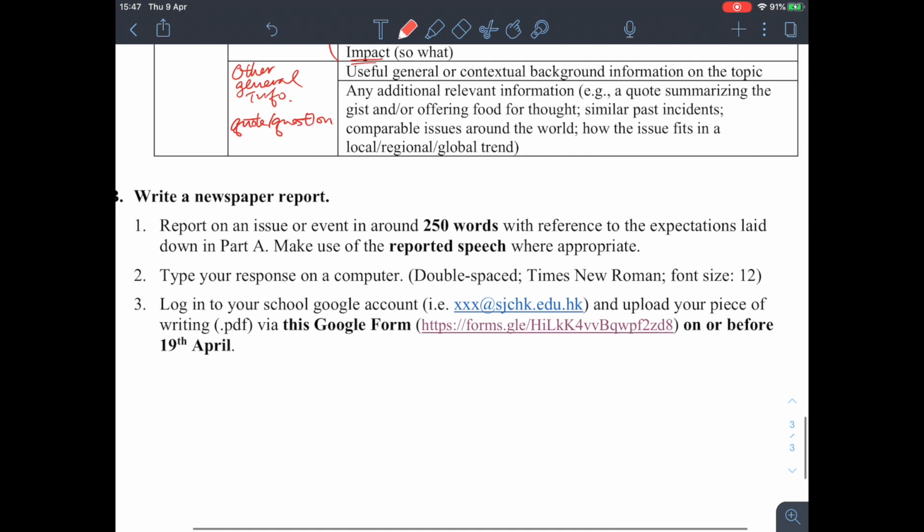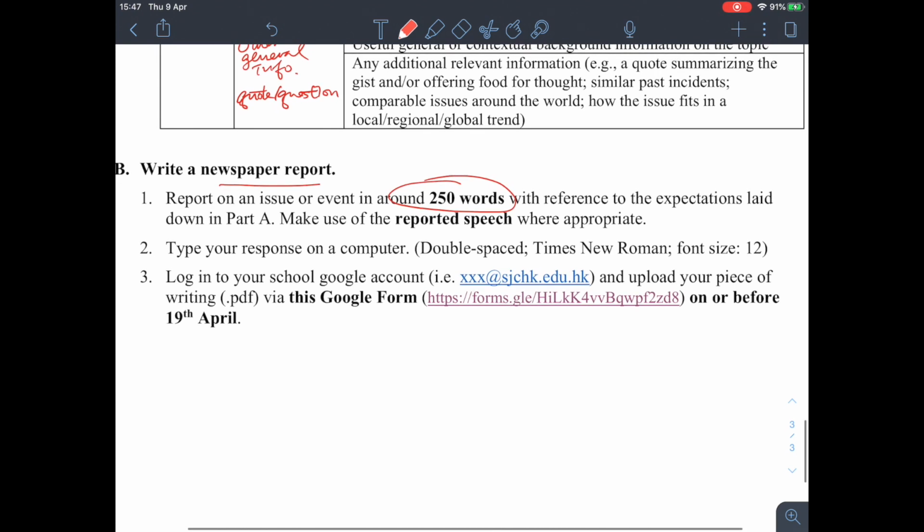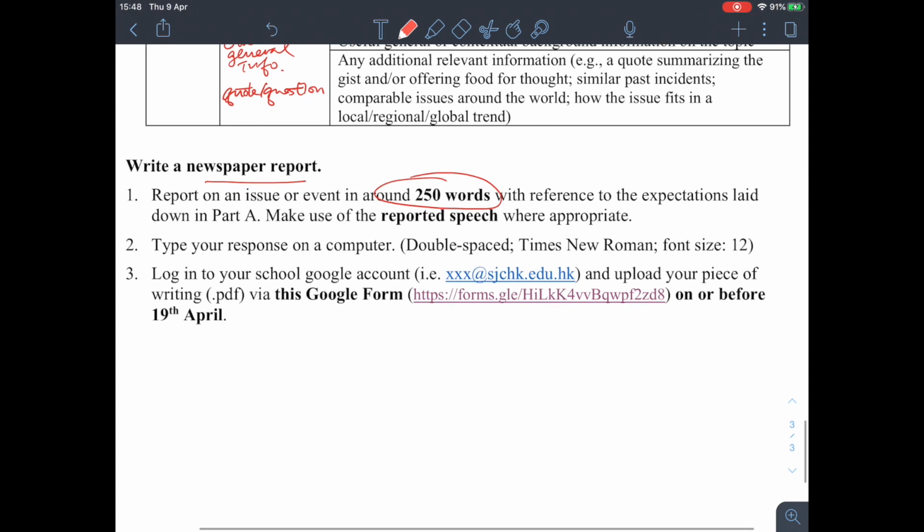Okay, and then so this time what are you going to do? Let's look at part B here. You have to write a newspaper report. So you have to report on an issue or event in around 250 words. Okay, and follow the structure. Okay, try to use reporter speech when you have to include some quotes from someone. Okay, you can use reporter speech or direct speech. It's up to you. All right.